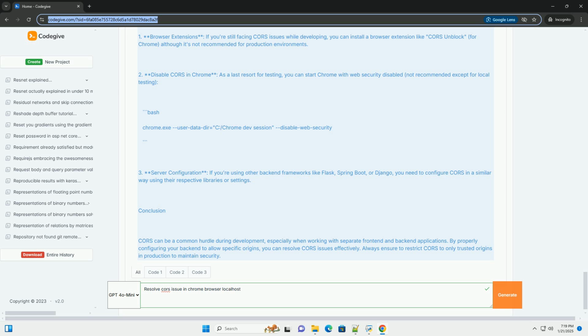3. Server configuration. If you're using other backend frameworks like Flask, Spring Boot, or Django, you need to configure CORS in a similar way using their respective libraries or settings.